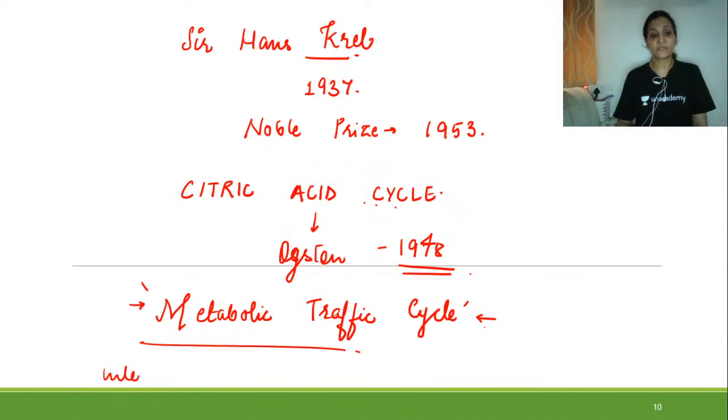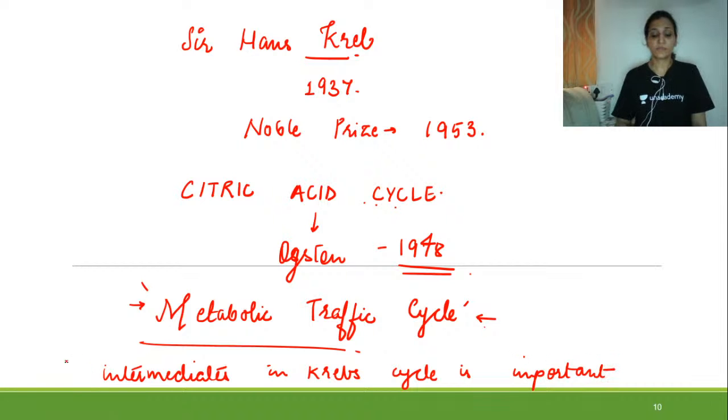So intermediates in the Krebs cycle are important in various other metabolic pathways, right?